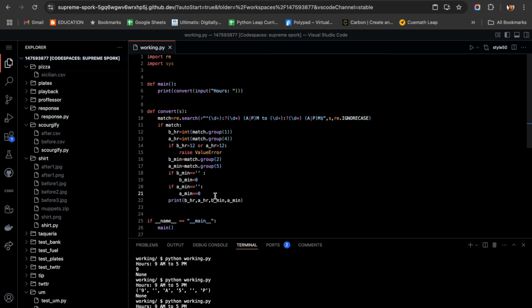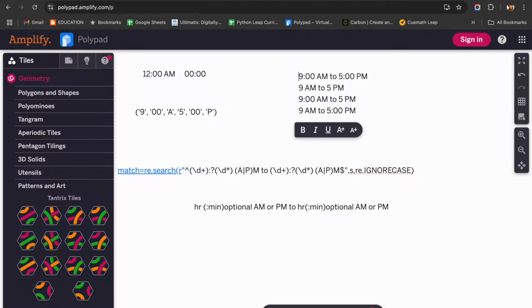Why is it so? Before hour it is printing correctly, after hour it is printing correctly, before minute is printing correctly. I guess only before minute is printing. Why not after minute? Let me check whether it is 5. 1, 2, 3, 4 and 5. 5 only, right?